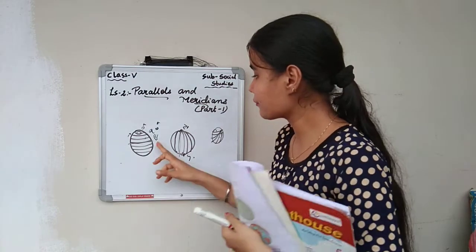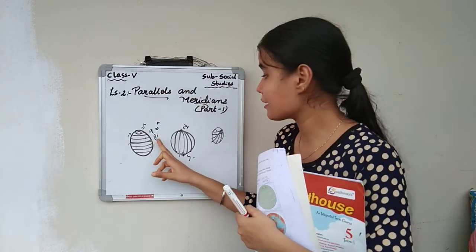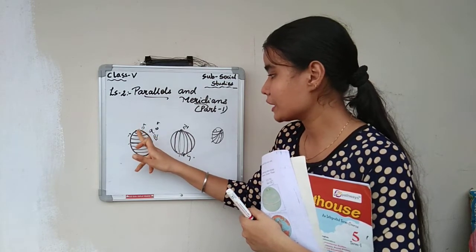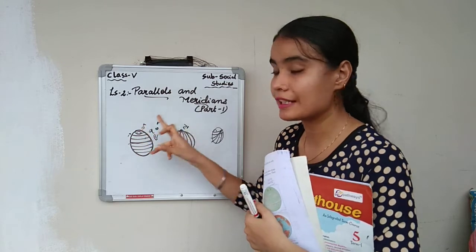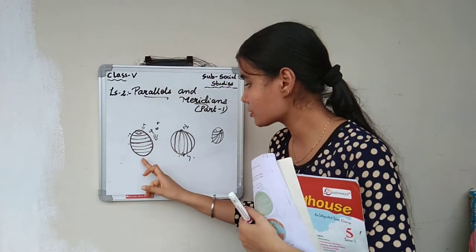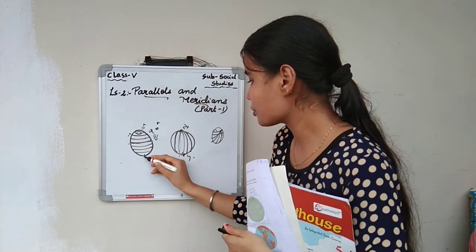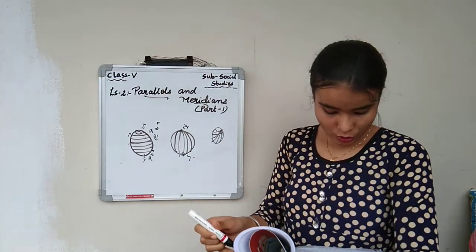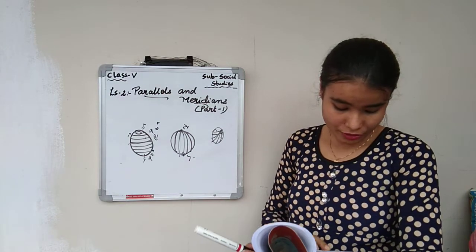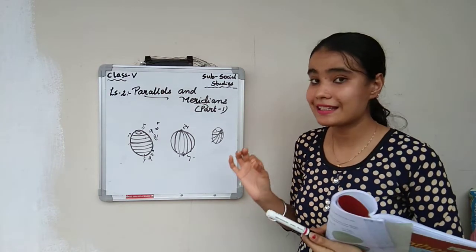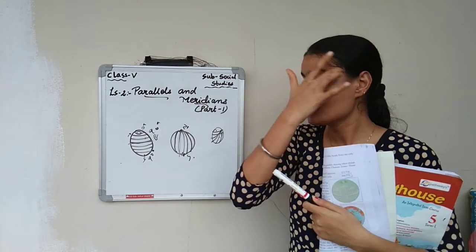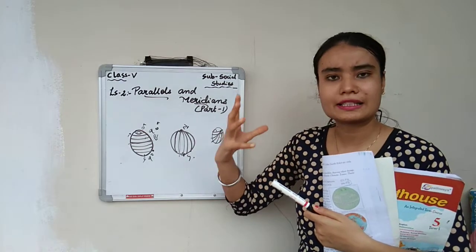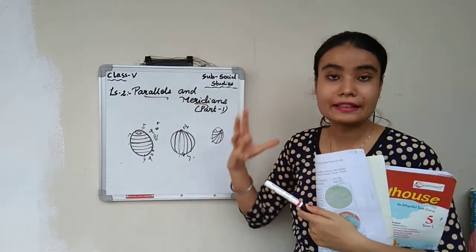From the equator, this is the middle equator, it starts from 0 degree, and going to the top, where it is the intersection point, it is 90 degrees. Again from the equator towards the bottom, where there is the intersection point on the south side, it is also measured as 90 degrees. So for convenience, the latitudes are drawn at an interval of 10 degrees each, in order to know it properly. So these latitudes are drawn at breaks or at a gap of 10 degrees.